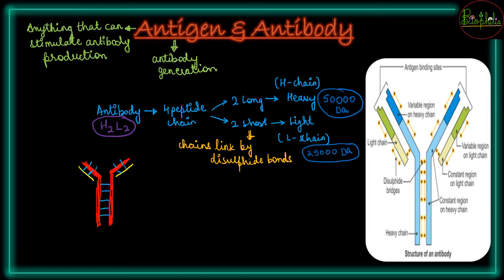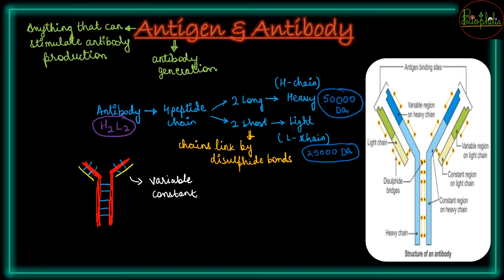Now antibodies have two regions. The first region is the variable region. In every chain, whether it is a heavy chain or a light chain, both chains will have a variable region and a constant region.